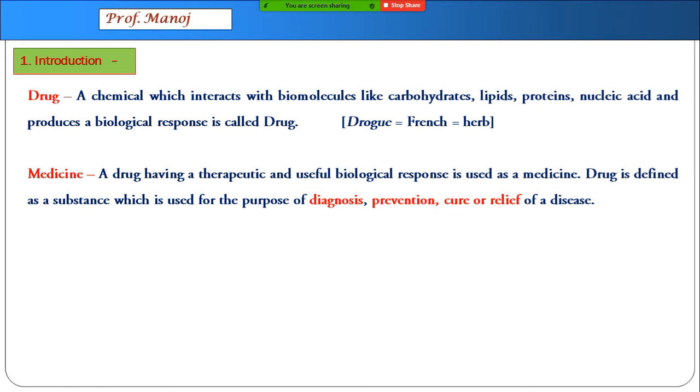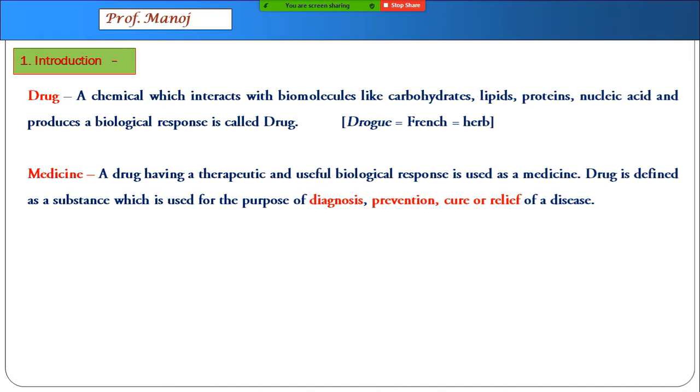Diagnosis. If you want to find out whether a person has a particular disease, usually a blood test or urine test is done. But there are some diseases like tuberculosis, TB, wherein certain chemicals are injected in your skin, the response is checked, and then it is decided whether a person has TB or not. So this is called diagnosis. Prevention. This is currently a most hot topic. For prevention, we talk about vaccines. So we don't wait for a disease to happen. Before that, we can take a vaccine.